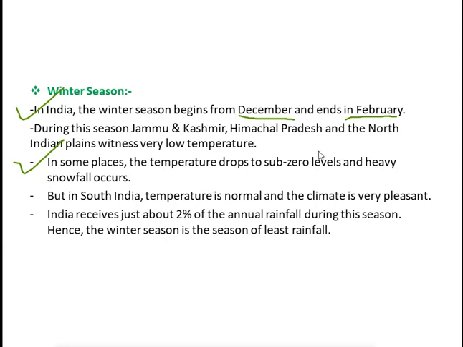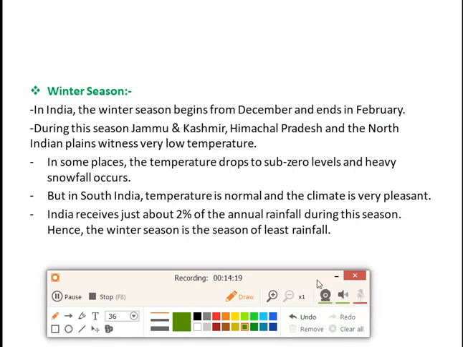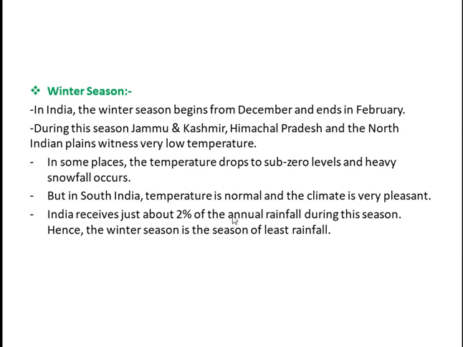India receives about 2% of the annual rainfall during this season. Now, in winter season, what is the percentage of rainfall? It is only 2%. Hence, winter season is the season of least rainfall, right? Because in summer season, the rainfall was 10%. In rainy season, it was 75. In the monsoon season, it was 13. And in the winter season, only 2% rainfall will occur. So, that's why winter season is called the season of least rainfall.